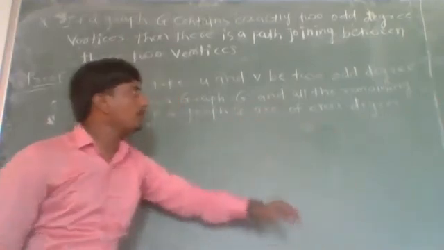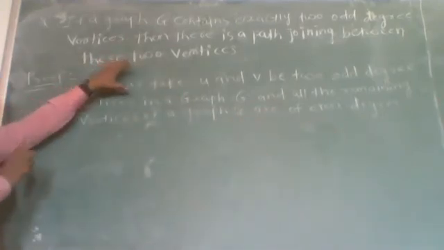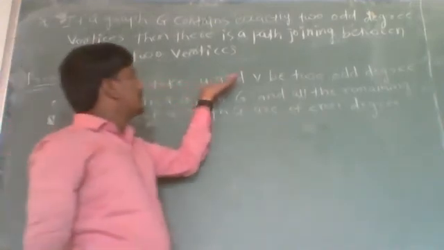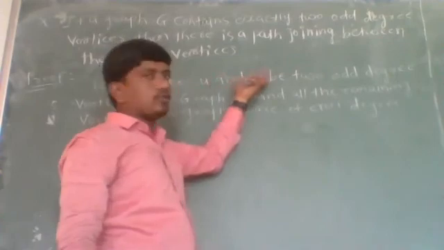Now, as u and v are the only two odd degree vertices in the graph G, we have to prove there is a path joining these two vertices u and v.